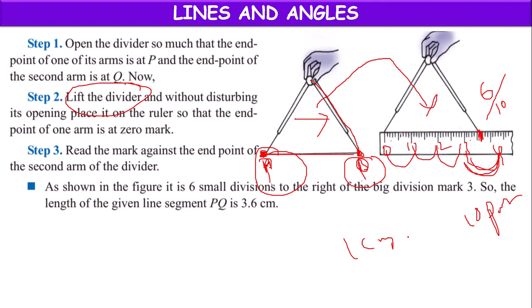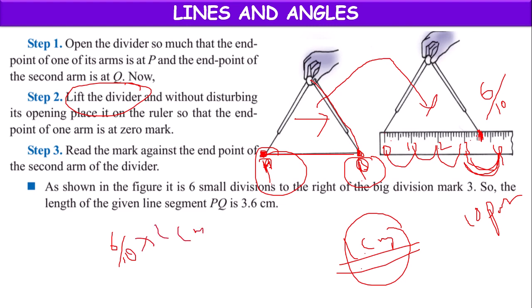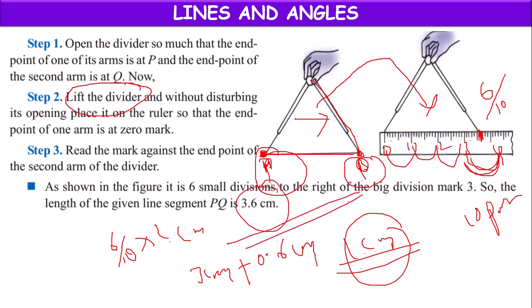From 3 to 4 centimeter, the distance is 1 centimeter. In that 1 centimeter, 6 by 10th part of 1 centimeter is the extra distance after 3 centimeter. So 3 centimeter plus 6 by 10th of 1 centimeter, which is 0.6 centimeter. If we add both, it will be equal to 3.6 centimeter. So we can make use of the combination of divider and ruler for measuring the line segment.